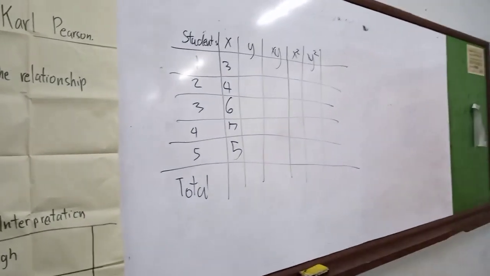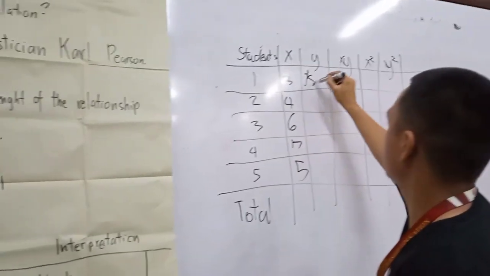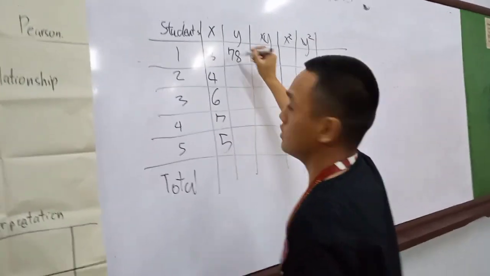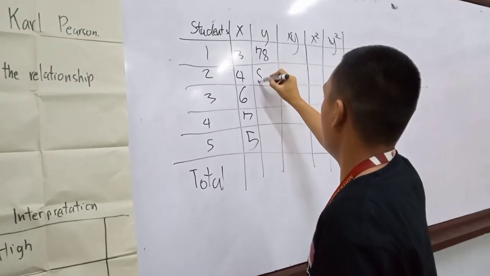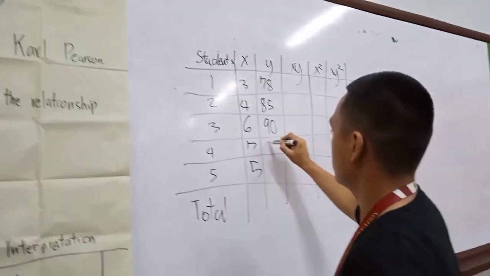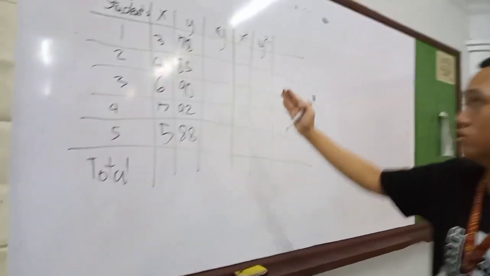For variable Y: 78, 85, 90, 92, and 88. Now look at my calculator.